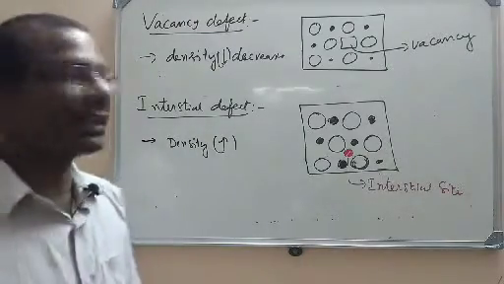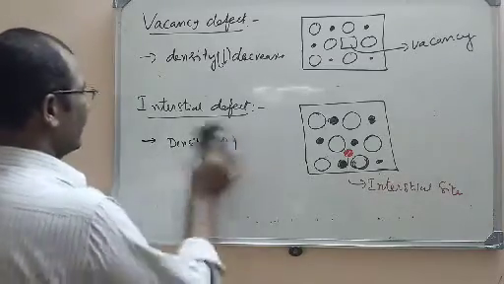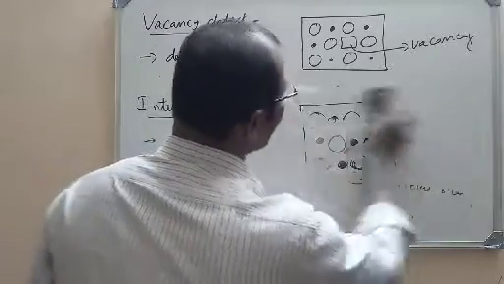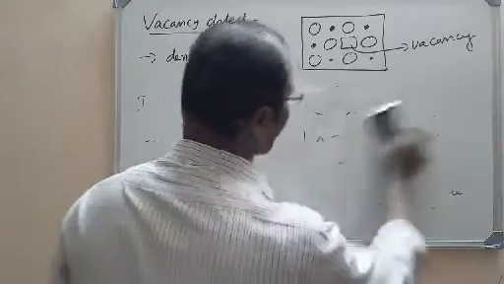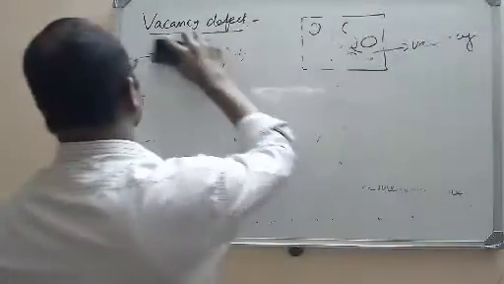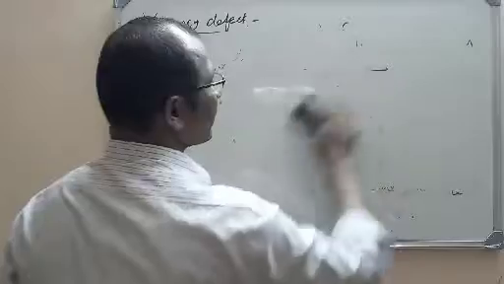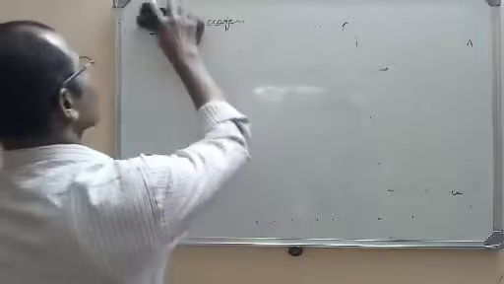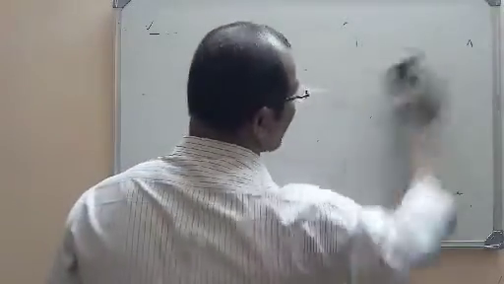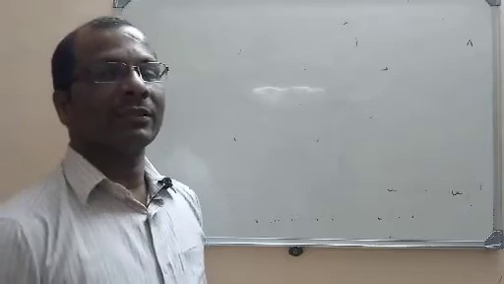So I told you that the stoichiometric defects are of two types, the vacancy defect and the interstitial defect. But these two defects are observed in non-ionic compounds. Ionic compounds are those that have an electrovalent bond. Whatever I said, the vacancy defect and the interstitial defect, are common in non-ionic compounds. Now what about the ionic compounds?